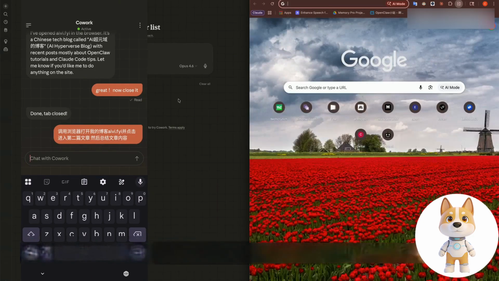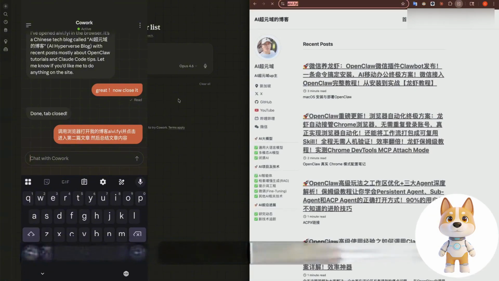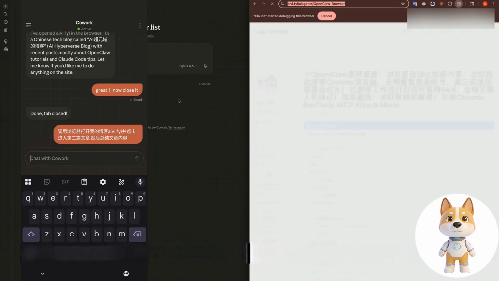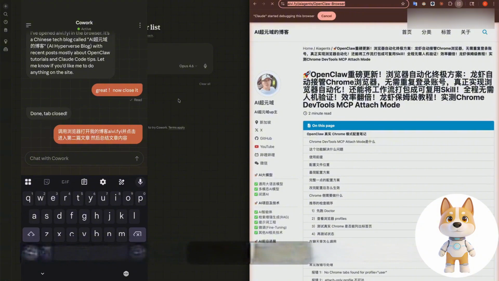As you can see here, he successfully opened a new tab. See if he can open my blog. Okay, you can see it here. He opened my blog. Let's see if he can make it to the second blog. He managed to click on the second blog.